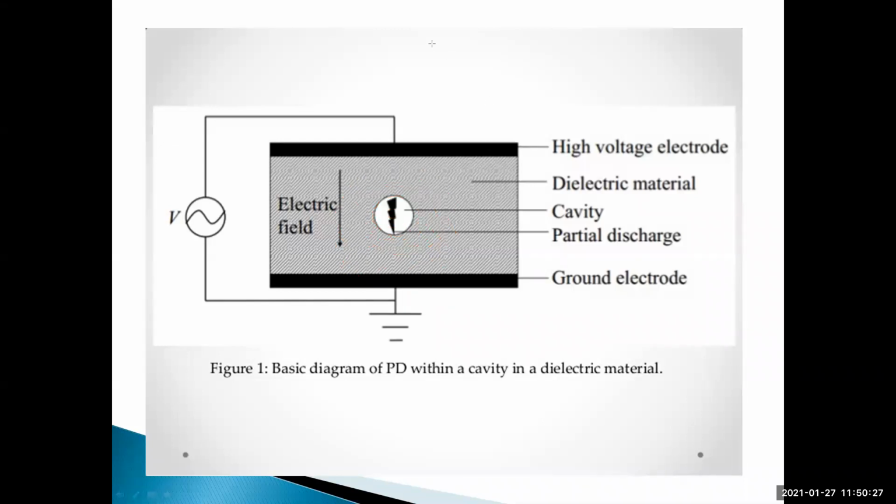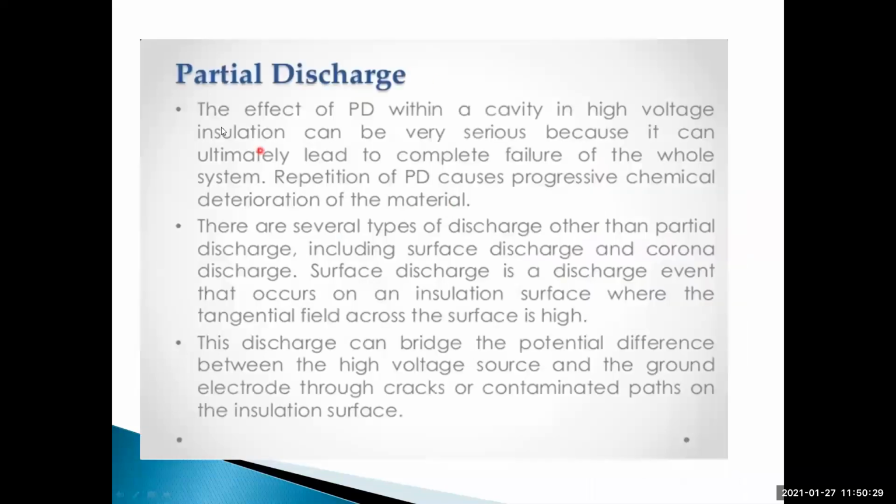So in this way, the partial discharge takes place in dielectric material. The effect of partial discharge within a cavity in high voltage insulation can be very serious because it can ultimately lead to complete failure of the whole system. Understood? Repetition of partial discharge causes progressive chemical deterioration of the material. Okay, this is one of the points.